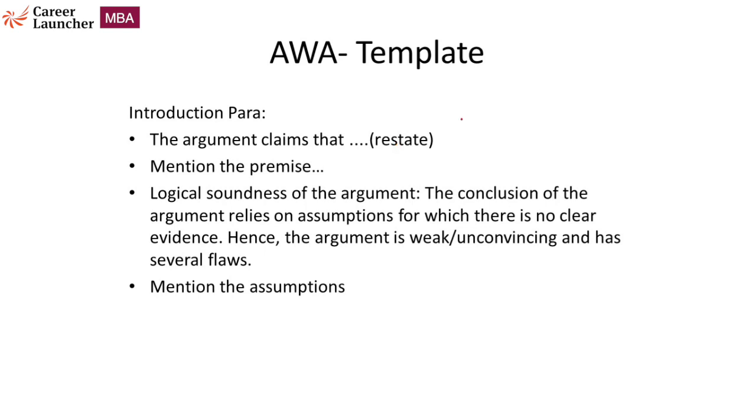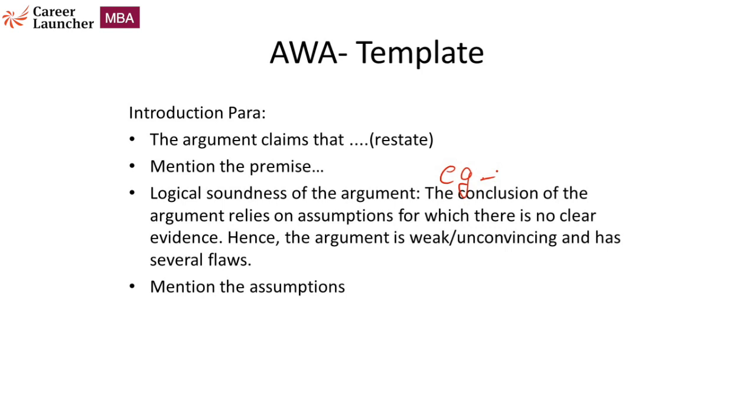This is just one way of doing it. This is just an example for you of how you can present the logical soundness. All right. You can simply write something like that the argument is logically not convincing as it rests upon unsupported assumptions. Something which helps you say that the argument is logically not sound. That's it. All right, because as I said, all arguments will have assumptions, will have flaws. So this is something that you can simply learn, and you don't have to waste any time thinking about what to write then.